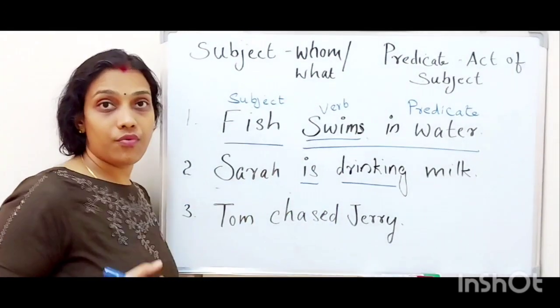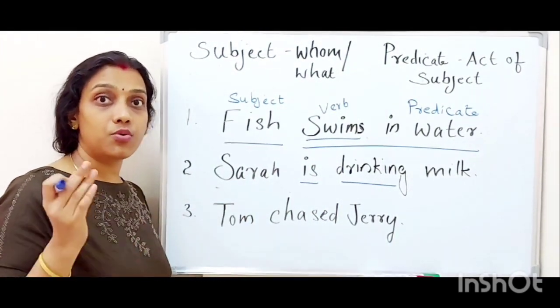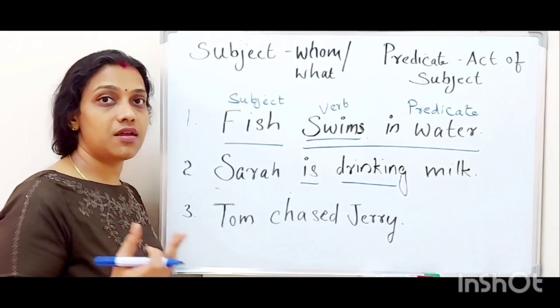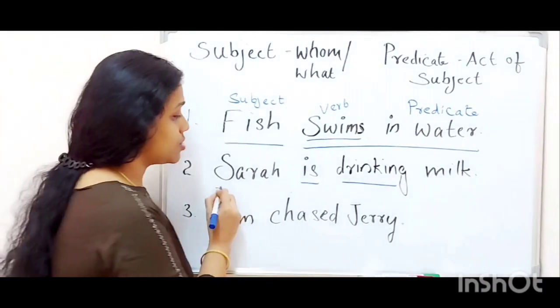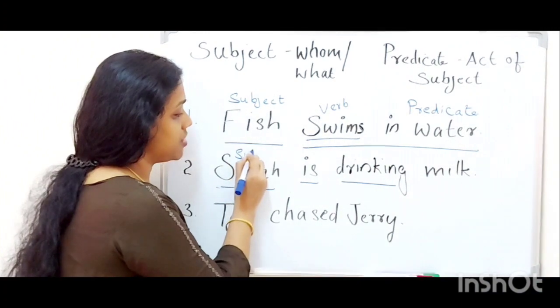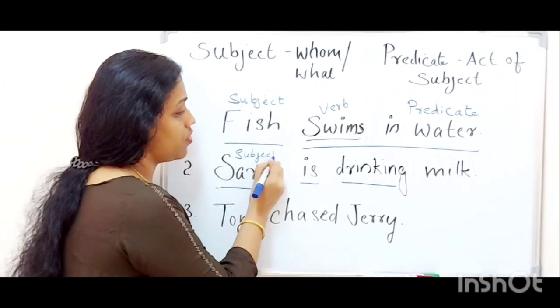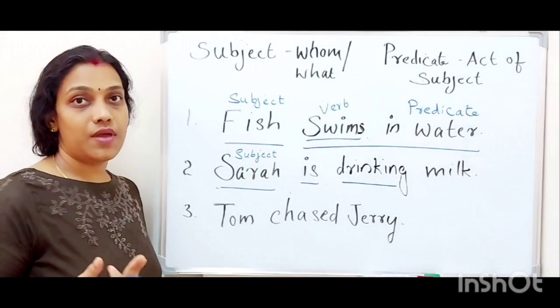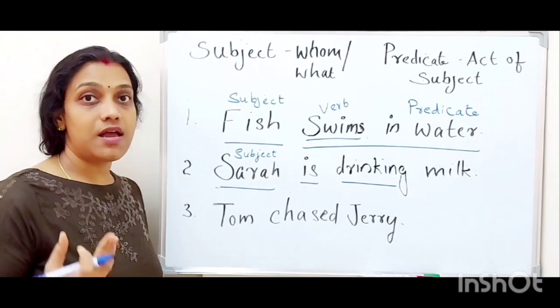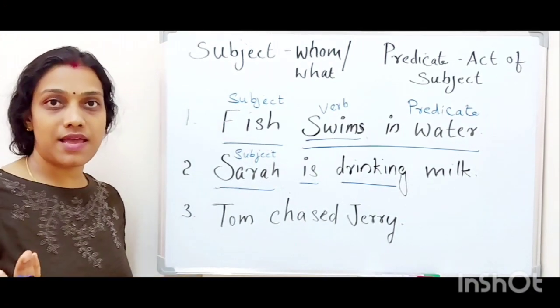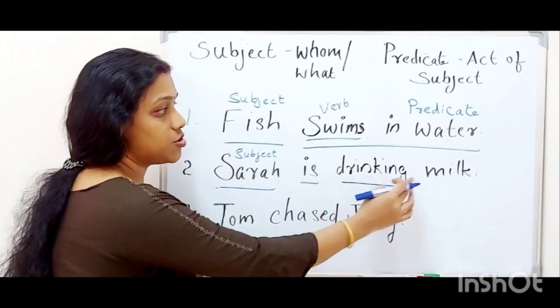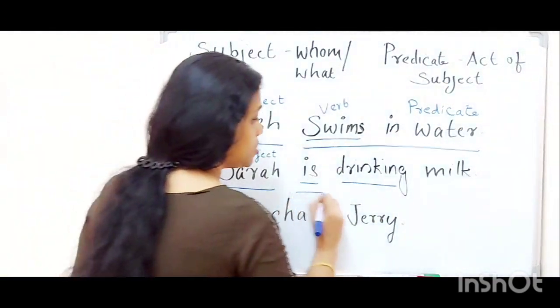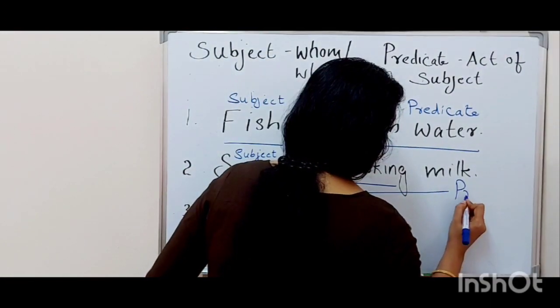Now we got the verb. Now we have to ask about whom we are talking about. Who is drinking? Sarah is drinking. So Sarah is our subject, right? Now we got the subject. Now we have to find out the predicate. What is the action of the subject? What is the activity of the subject? She is drinking milk. So is drinking milk becomes our predicate.